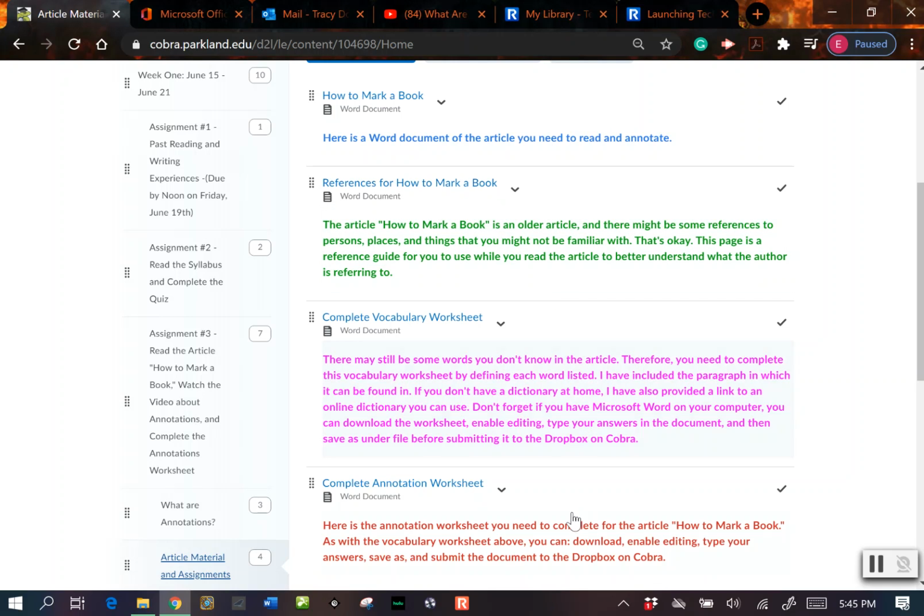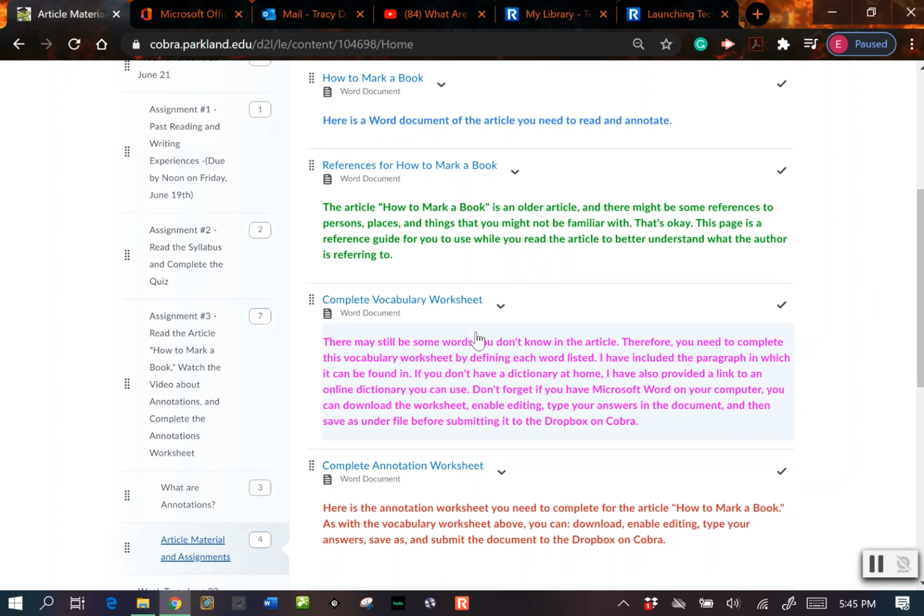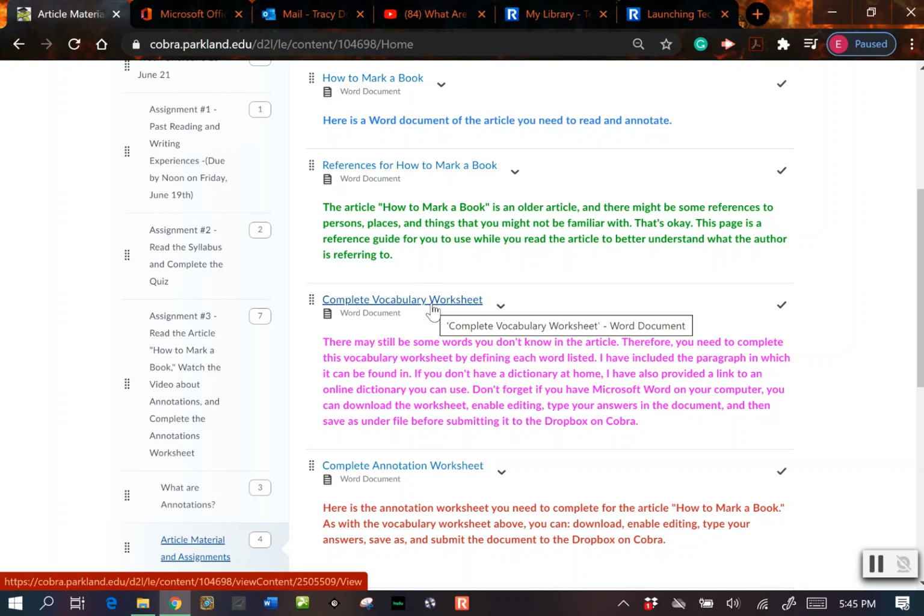Okay, and then down here, these 2 assignments you do have to complete with this article. The first one is a vocabulary worksheet, so they're not these words, but there are more common words that you should know that you'll find in the article. So here's a worksheet where, again, it's a Word document, you can download it, enable editing in the yellow bar at the top of the screen, and then you can type in your answers if you want to.